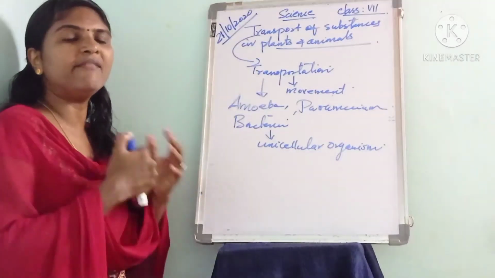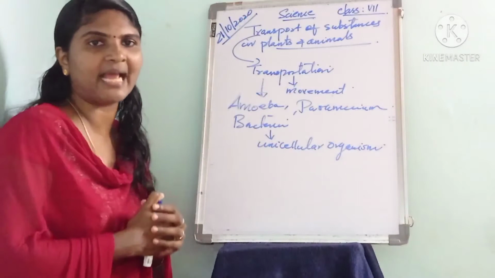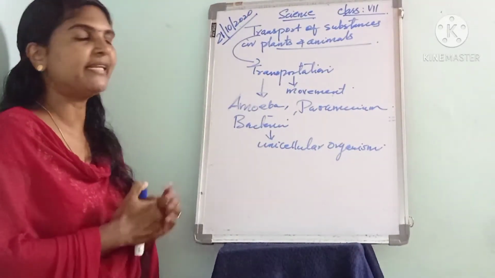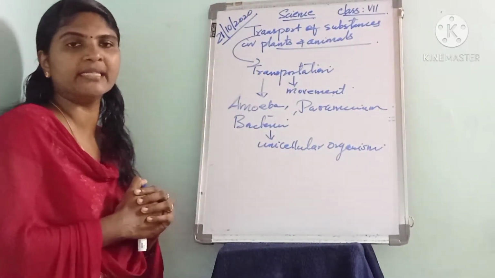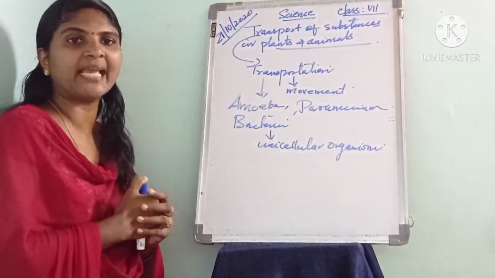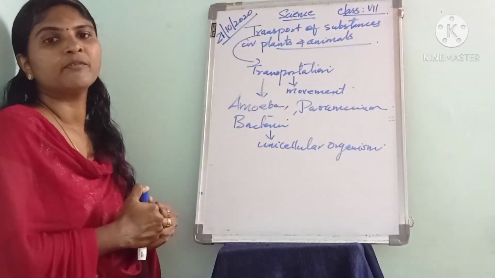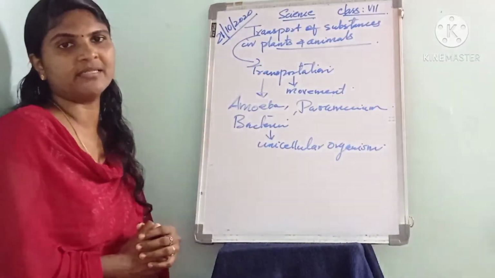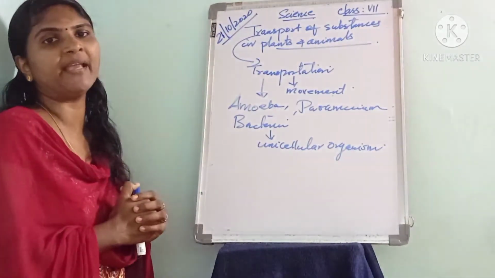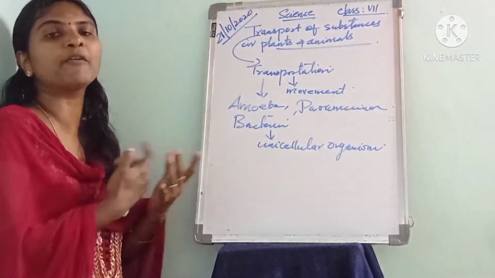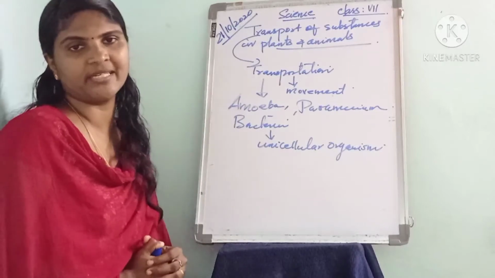In living organisms, a lot of functions are happening. But unicellular organisms do not possess a specified organ to carry out different functions, whereas human beings have different organs to perform various types of functions.